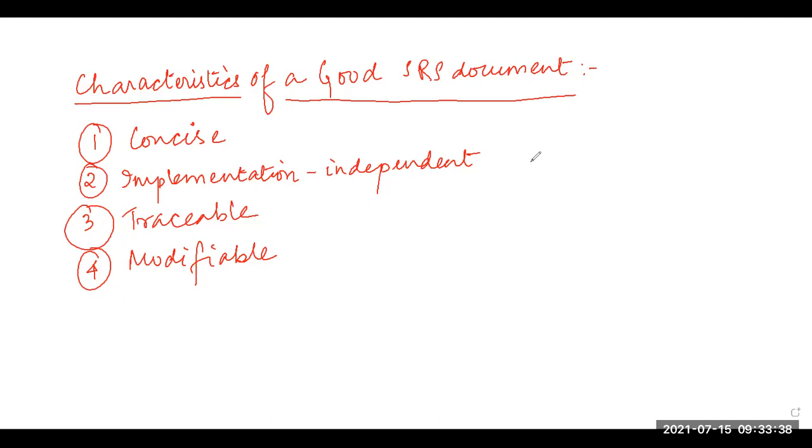And why should it be well structured? Because a well structured document is easy to understand and easy to modify. If I have the description of the requirements scattered across many places in the SRS document, it won't be a wrong thing, but it will tend to make the requirements difficult to understand in the later phases, and difficult to modify also. So the document needs to be structured.